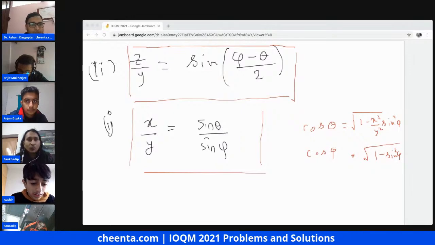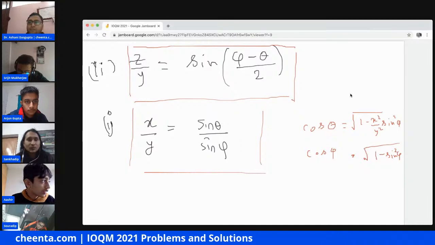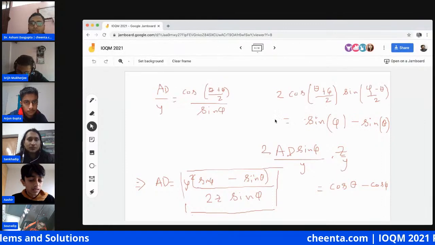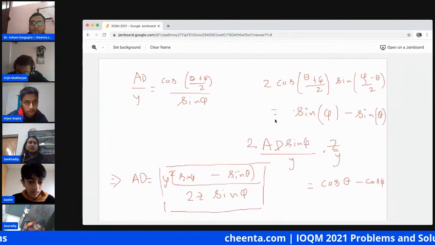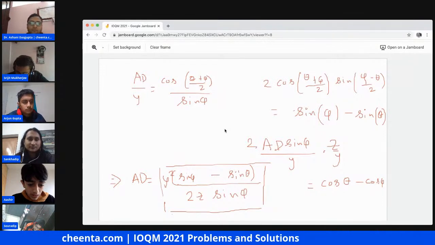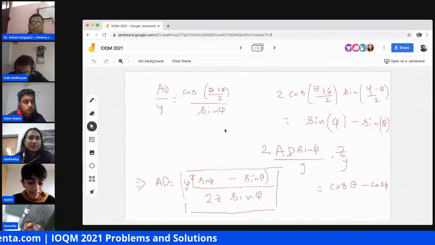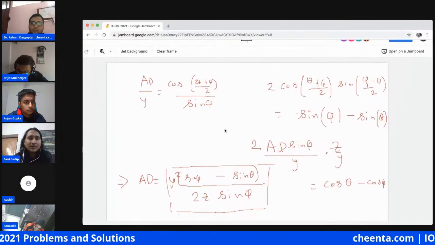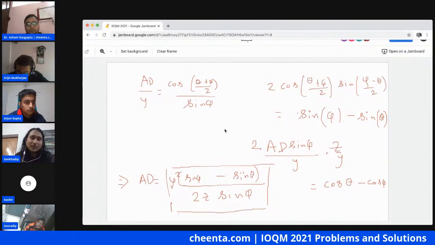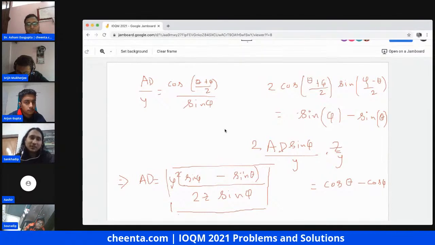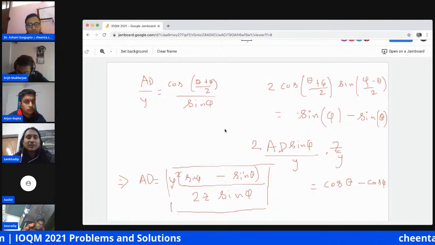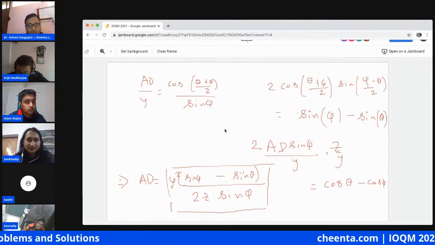Next, on board 9, we will again use sine rule on the triangle ADC. And that will give us AD by y equal to cos of theta plus phi by 2, by sine phi. The cos comes because the angle is pi by 2 minus theta by 2 minus phi by 2.